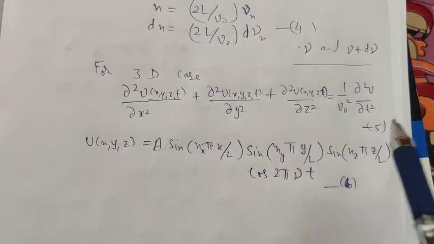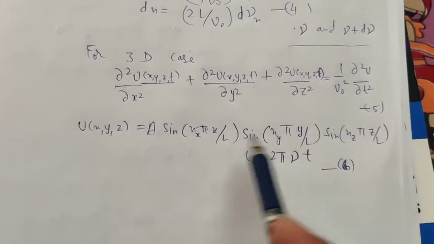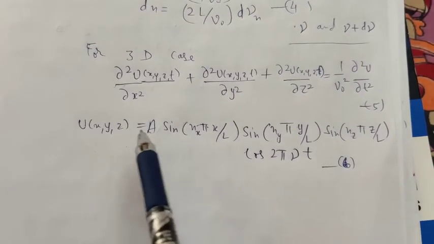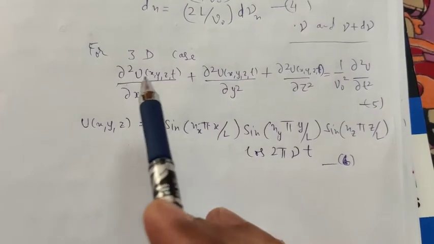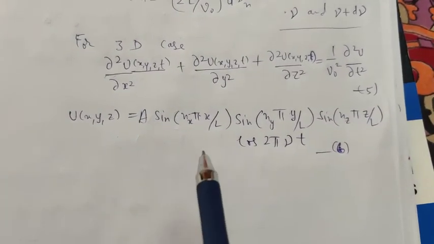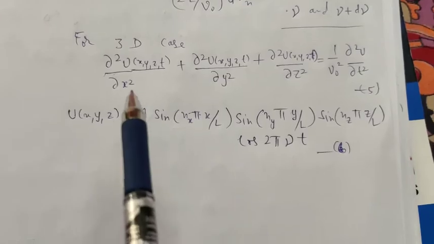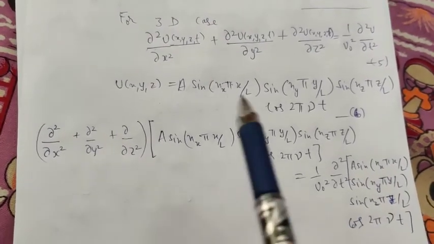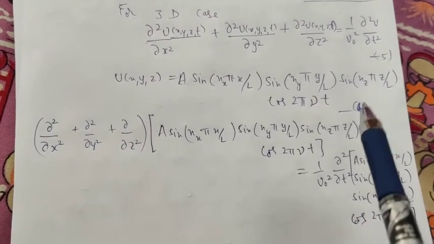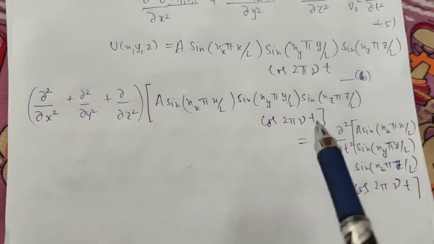Now this will become very large, so let me solve this equation, put this value into this equation. It will be a very long equation. Now I will simplify this equation. Now when we put equation number 6 into 5, it will be like this.